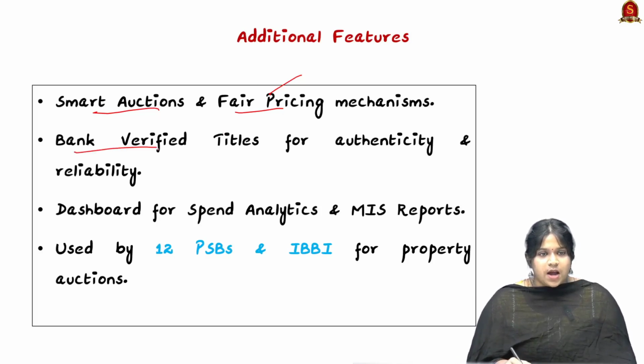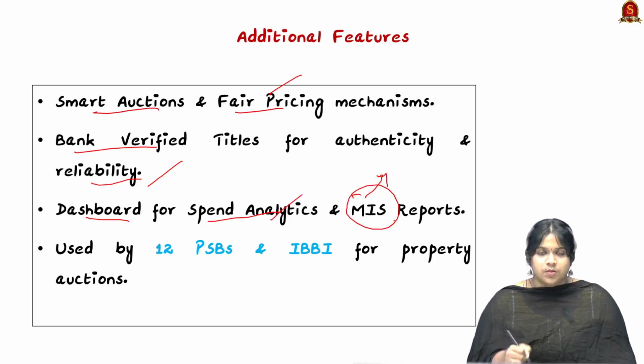Here the banks have verified titles for their authenticity and reliability, and the website also has a dashboard to know the speed analytics and also to know about the management information system reports. These reports are given by organizations, banks, and lending authorities to provide an overall analytics and information about their system.